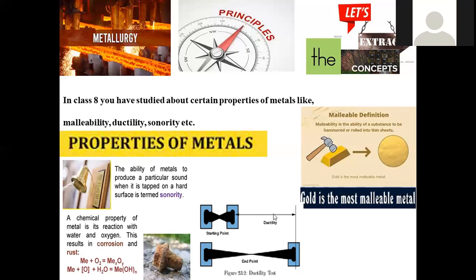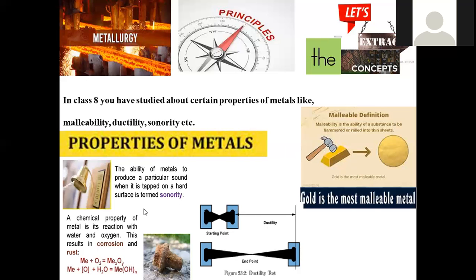So the tendency of a metal to be drawn into a wire is denoted as its ductility. All the metals have these common features in general, because all the metals have a regular three-dimensional arrangement. By applying external force, you may draw them into a sheet or wire.